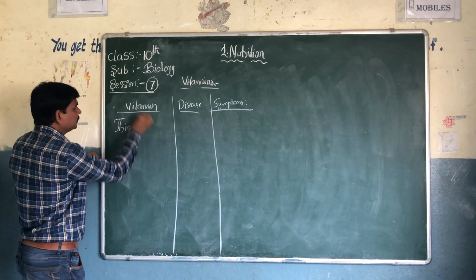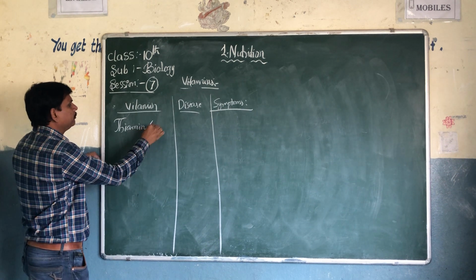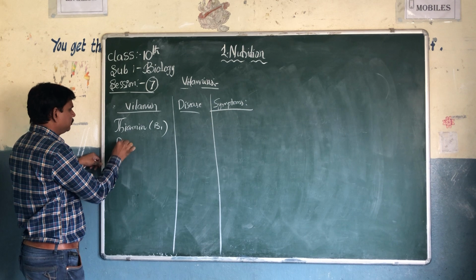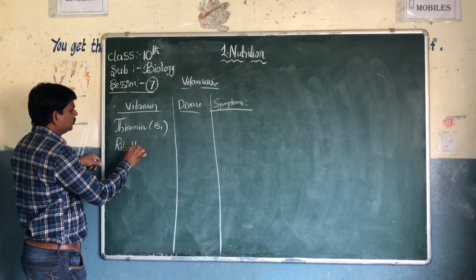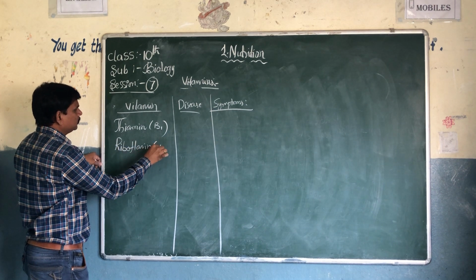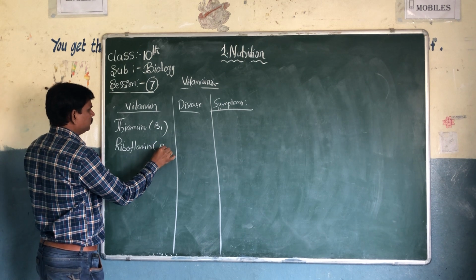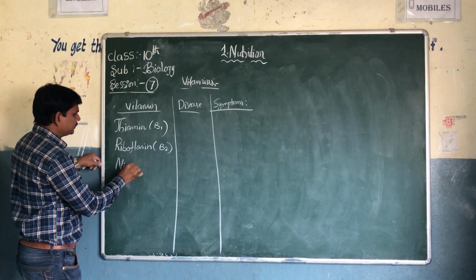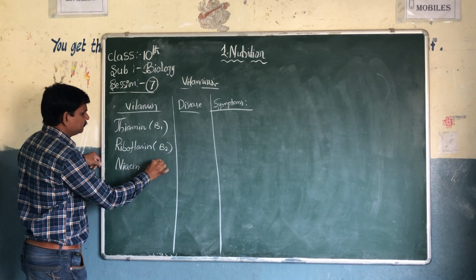First one is thiamine, B1. Second one is riboflavin, B2.